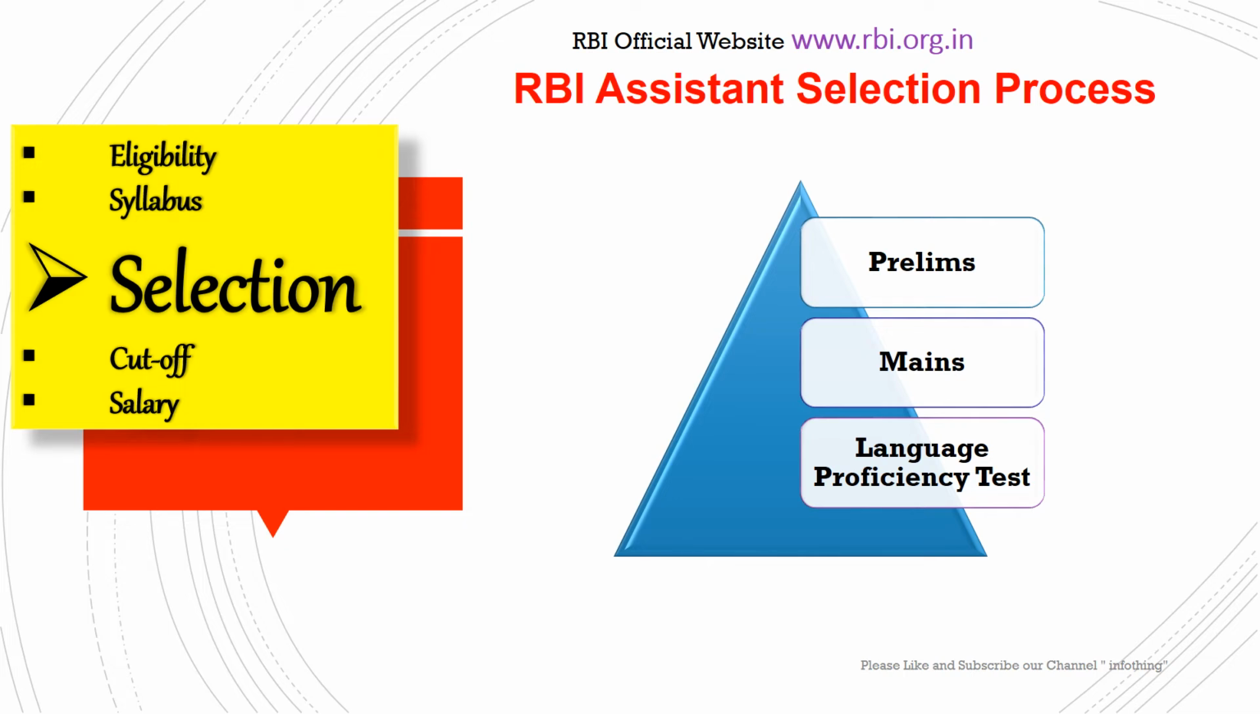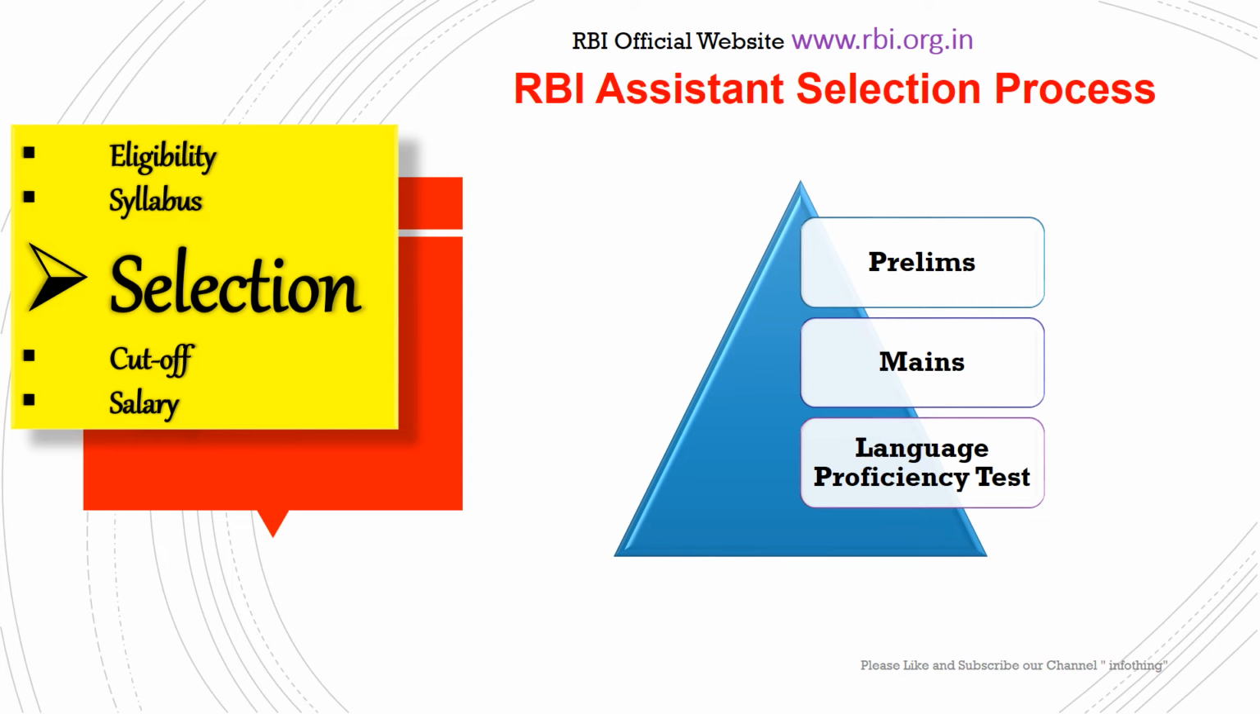Now when it comes to the selection process of this exam, it involves three main stages, that is prelims, mains, and LPT, language proficiency test. The prelims exam is qualifying in nature only, so marks of this phase are not considered for final selection. In the mains exam, marks obtained in this phase will be considered for final selection. Hence, just clearing the cutoff is not enough. Scoring good marks is essential to ensure your selection.